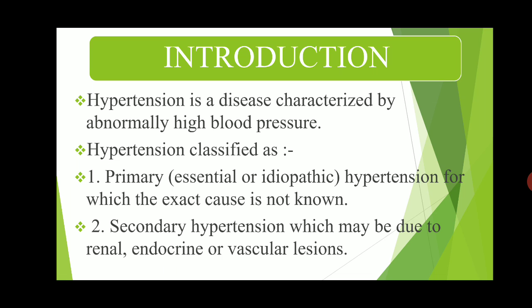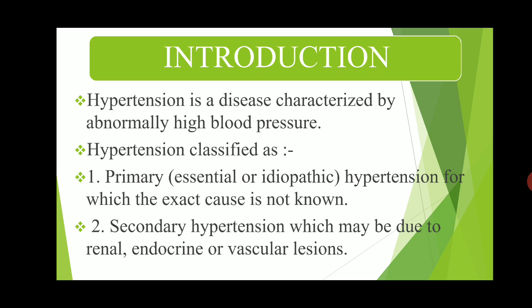Hypertension is a disease characterized by abnormally high blood pressure. Hypertension is classified into two types.